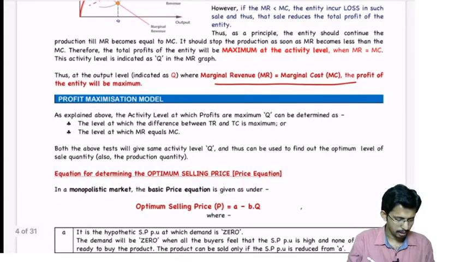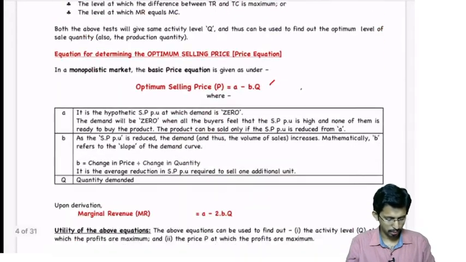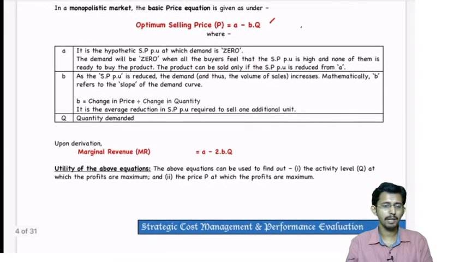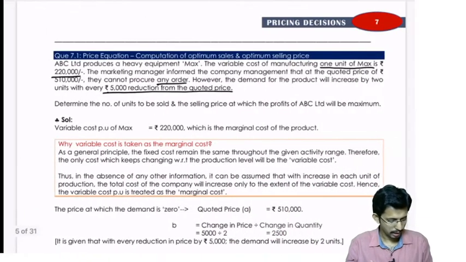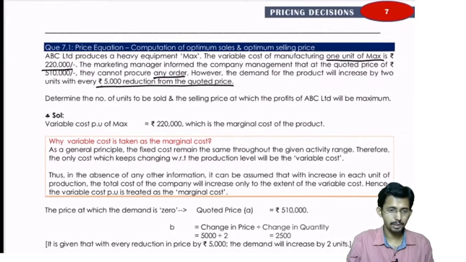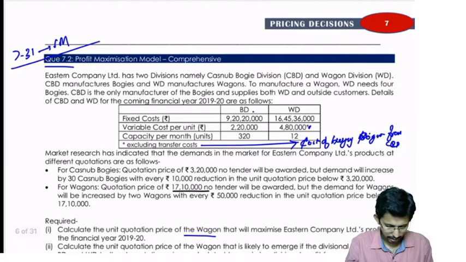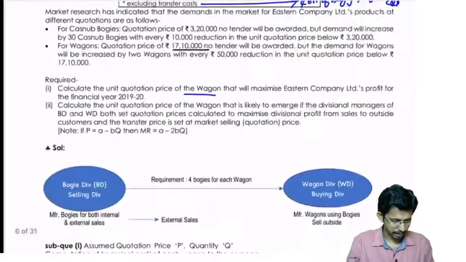Then the formulas under profit maximization problems, that is SP is equal to A minus BQ and marginal revenue is equal to A minus 2BQ. That also we saw. Then we have done a couple of problems on the price maximization model 1, 2. These questions we have seen.